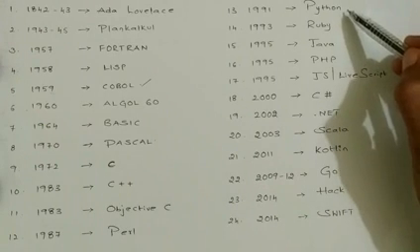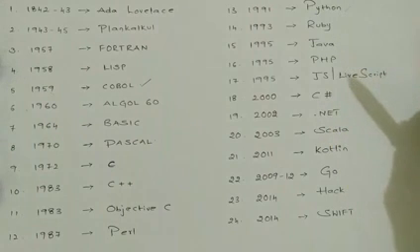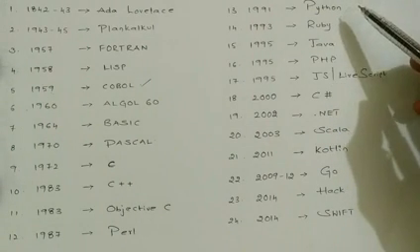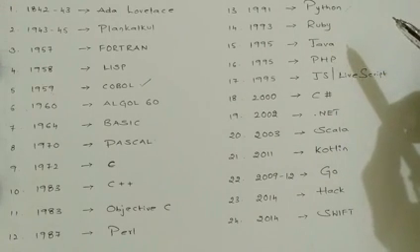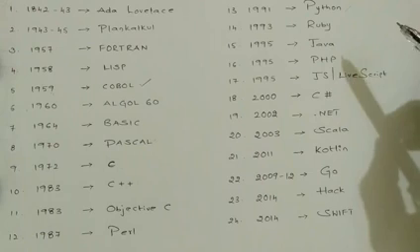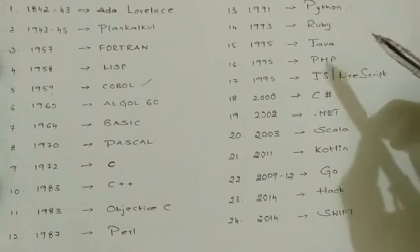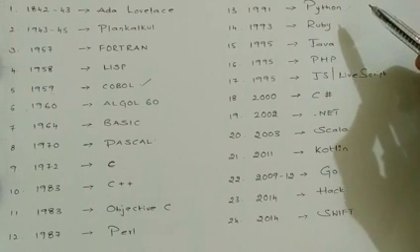After that, in 1991, the Python programming language was invented. And why they kept the name Python: it was actually a British comedy show, Monty Python. So the developer used to watch this show, and because of that, he named this programming language Python.